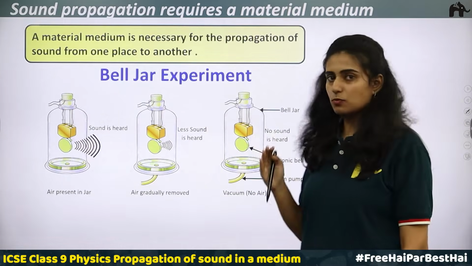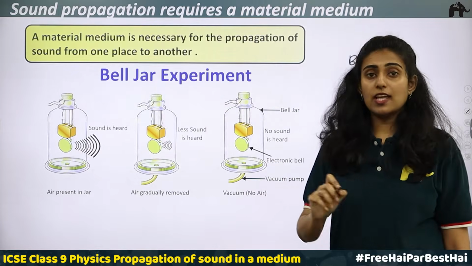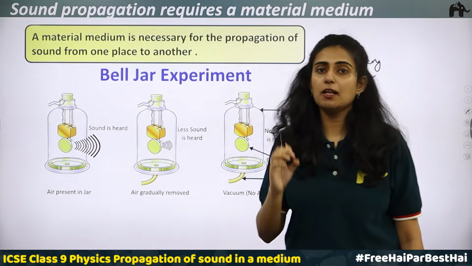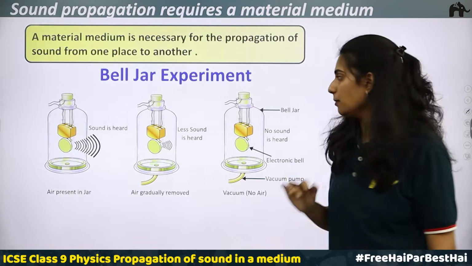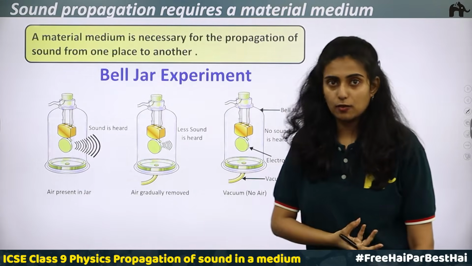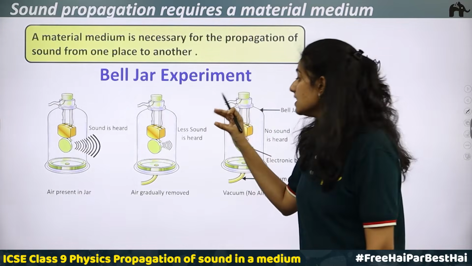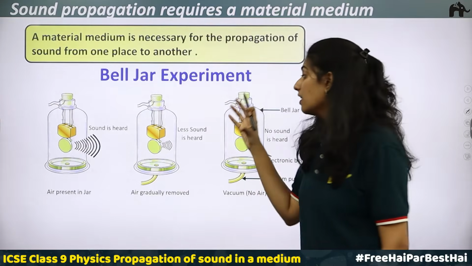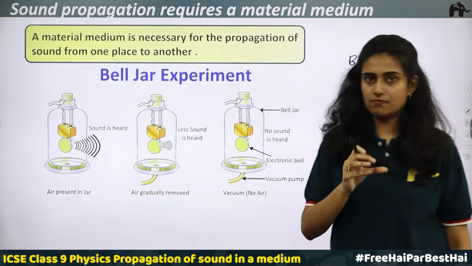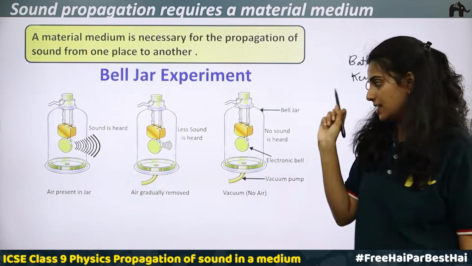Gradually air is removed. We know that sound needs a material medium to travel. Air is the medium here. When you start removing the air, slowly the intensity of the sound heard decreases, that is, the loudness decreases. Why?